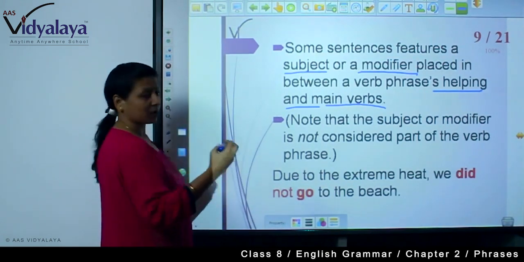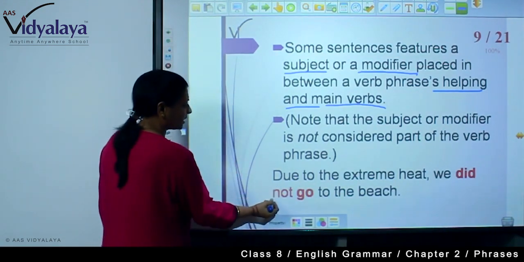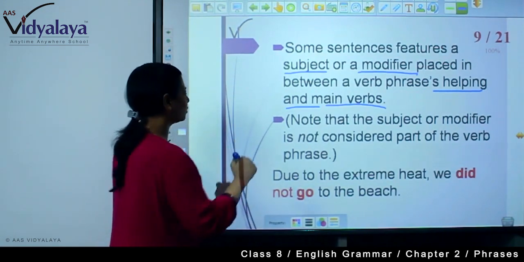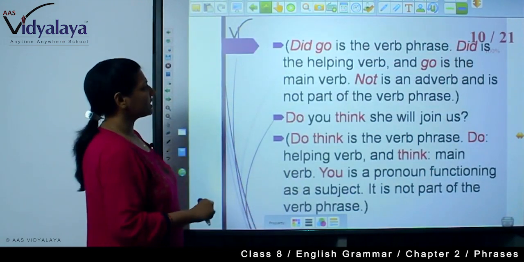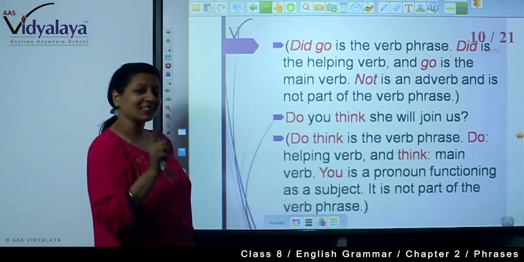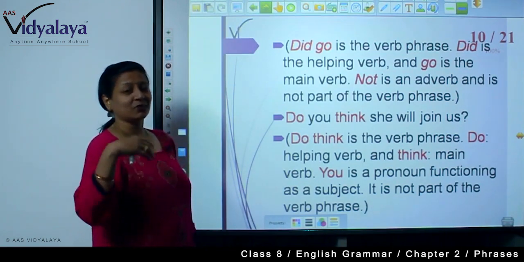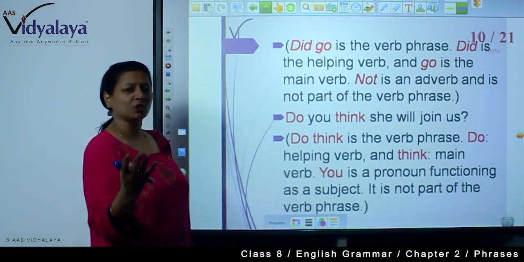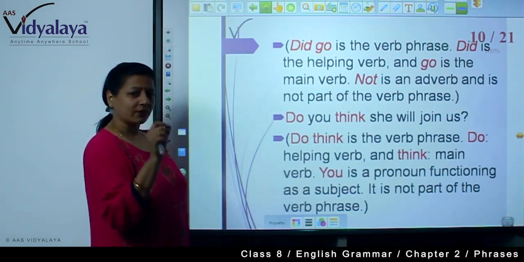So did go is your verb phrase here. Not is here: we did not go to the beach. So did go is the verb phrase, did is the helping verb and go is the main verb. Not is an adverb and is not part of the verb phrase. We are saying did not go, so it has come in between that phrase, right?